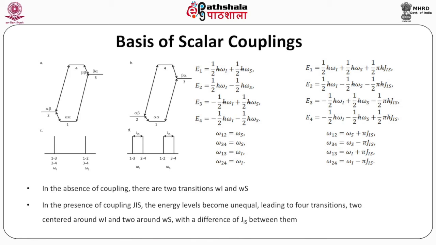Now when these two spins couple and the equations are described on the right side, then there is an additional factor which is given by JIS, and this changes the energy levels, and now there is a split. In the absence of coupling, there are two transitions, omega I and omega S. In the presence of coupling JIS, the energy levels become unequal, leading to 4 transitions, 2 centered around omega I and 2 around omega S with a difference of JIS between them.